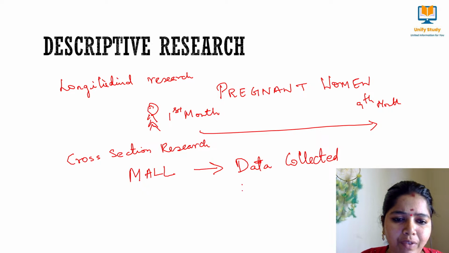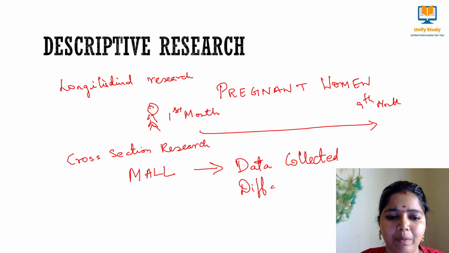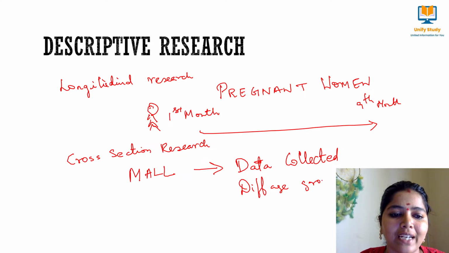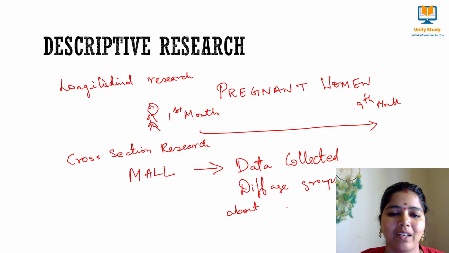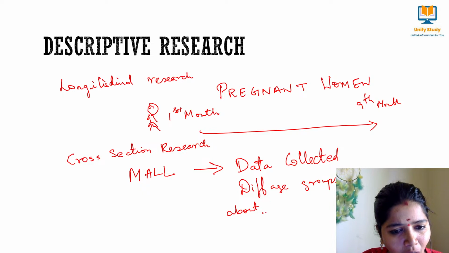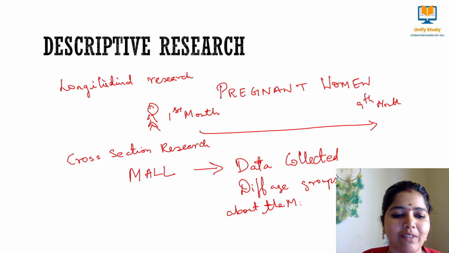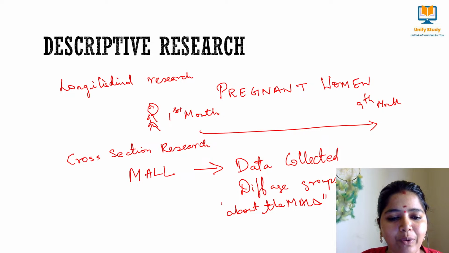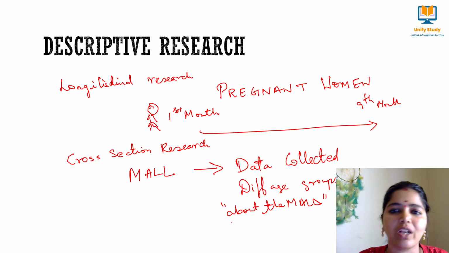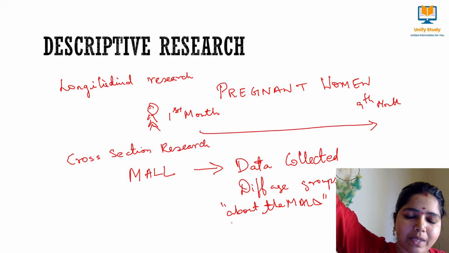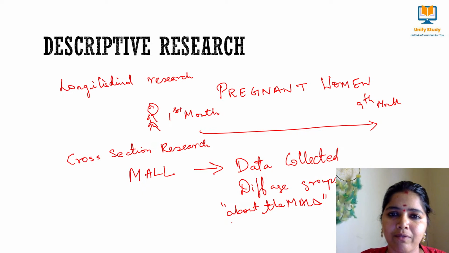In a mall we have different age groups of people, and I will be taking data from all the groups about a product in that mall or about that mall. If I want to take a survey about that mall, what will I be doing? I will be giving pamphlets to all the people who enter that mall. I will be giving one to the kid, the older person, the middle-aged person, women, everyone.